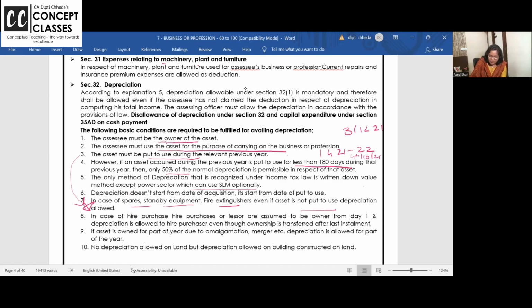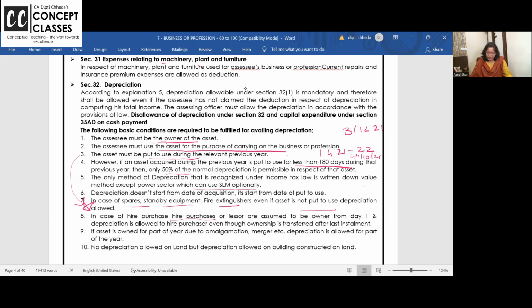Now, right from the beginning I said, dear students, you should be the owner of the asset. In hire purchase, if I sell you the goods on hire purchase, I am the legal owner till you pay the last installment. Still from day one you can charge depreciation. Who is the owner in hire purchase? Seller. But substance over form, you are the owner. The day you purchase machinery, you started using it in factory and you are paying the hire purchase EMIs over the period. So day one, you should start charging the depreciation.